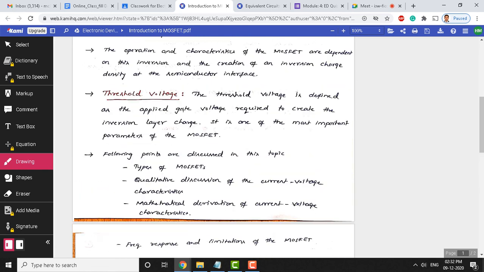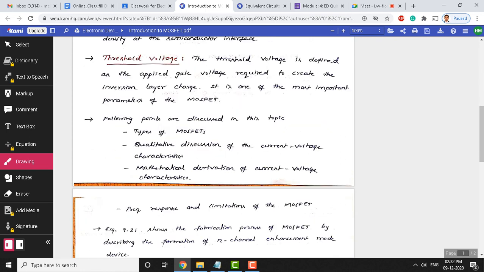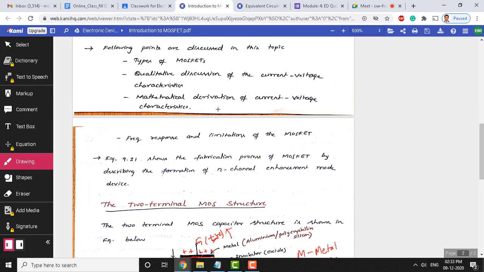Apart from these basic things we have discussed, we will also discuss the types of MOSFETs and the current flow with current voltage characteristics, mathematical derivation of current voltage characteristics, frequency response, and limitations of the MOSFET. We will pick topics as per our syllabus. Though we mentioned we are going to start with types of MOSFET and characteristics, generally we will look into the syllabus and pick up the topics included in it. Fabrication of MOSFET we will see in the next class.